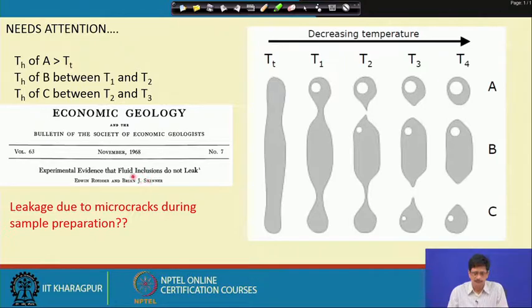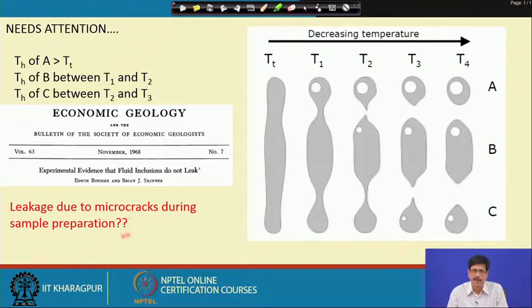So, this was shown as maybe that many of the natural inclusions were subjected to higher pressure and temperature conditions, and the observation was that most of the inclusions remain intact, and few of the inclusions, even sometimes where some kind of brittle fracturing was observed, was ascribed to that leakage due to micro cracks during sample preparation.